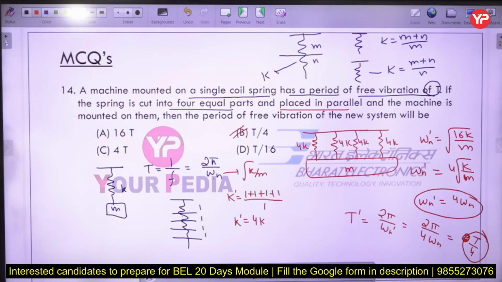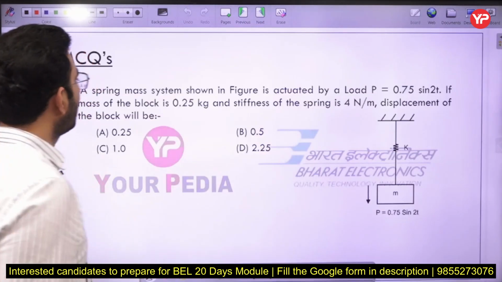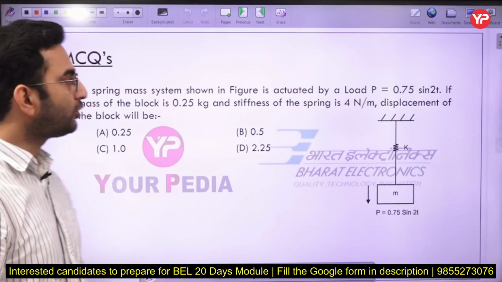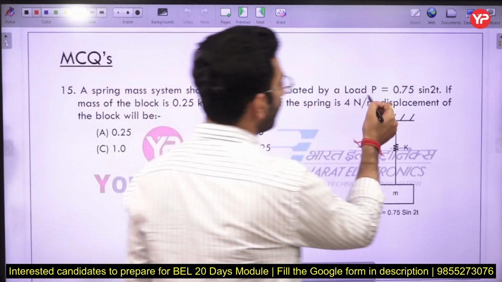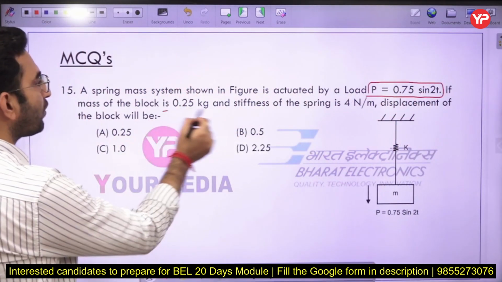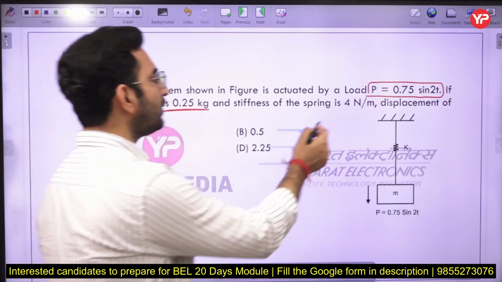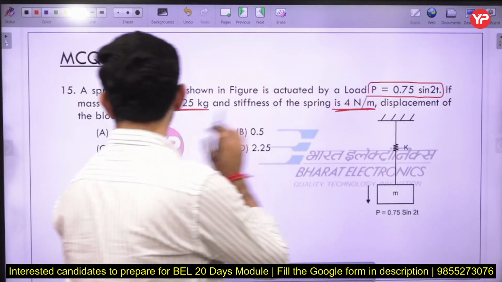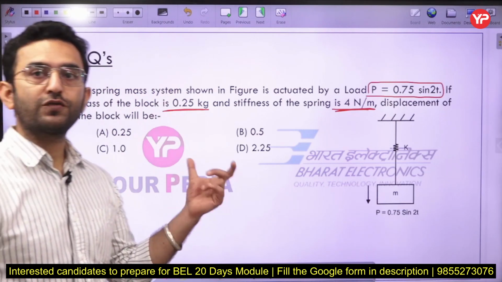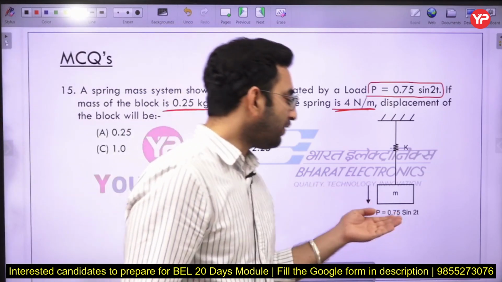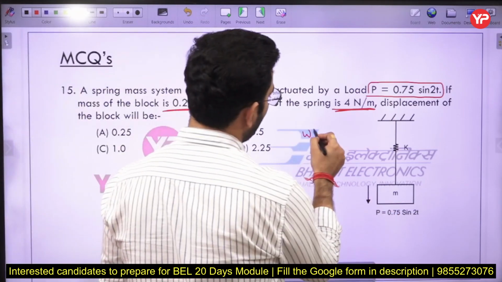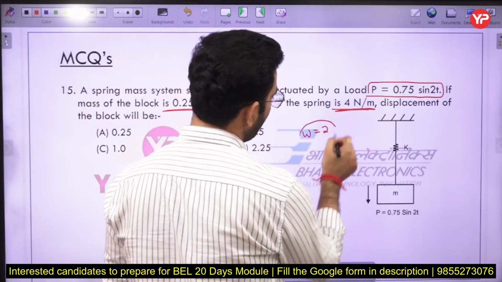Okay, now the next question. A spring mass system is shown in the figure is actuated by a load of P equal to 0.75 sin 2t. If the mass of the block is 0.25 kg and the stiffness of the spring is 4 Newton per meter, the displacement of the block will be. Okay, so now just see, this question is from the forced vibration case and it is acted upon by a variable force with a frequency of 2 here. In this case the frequency of the force is 2 here.